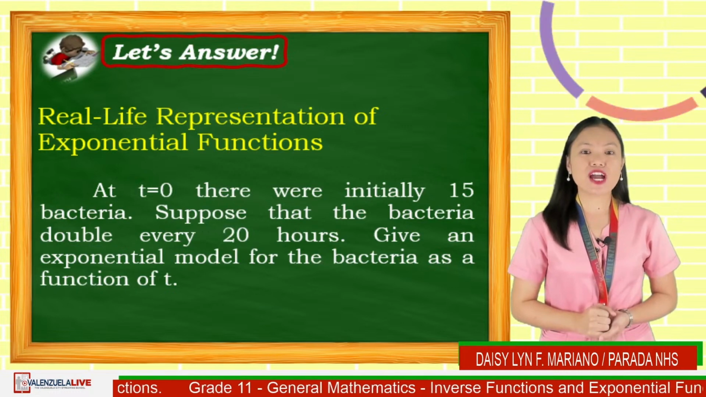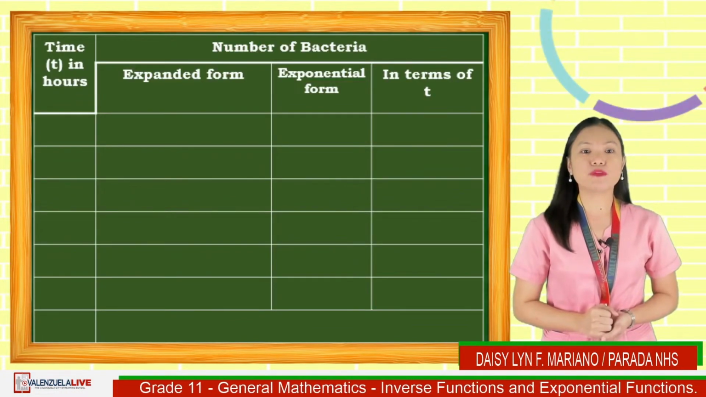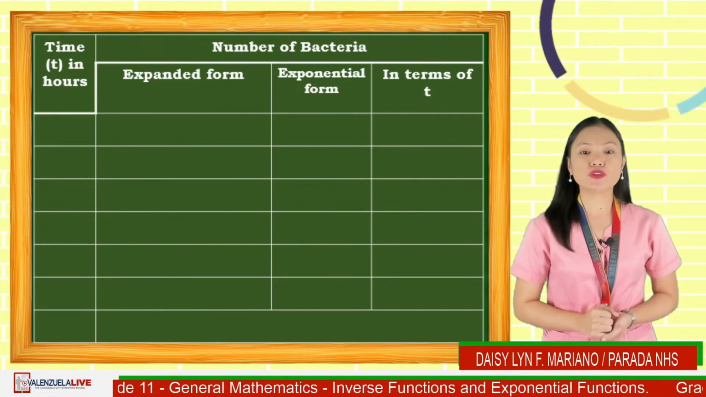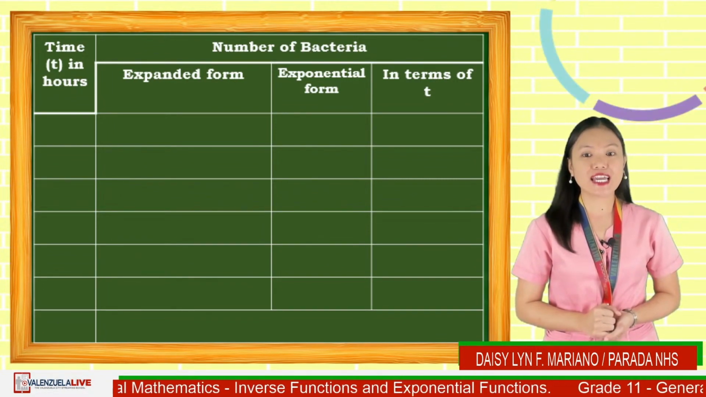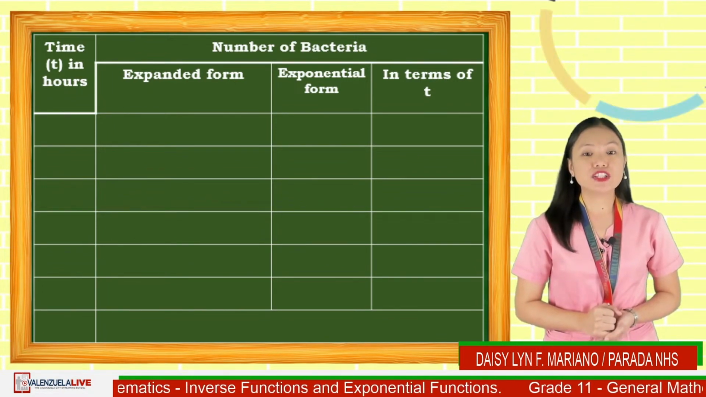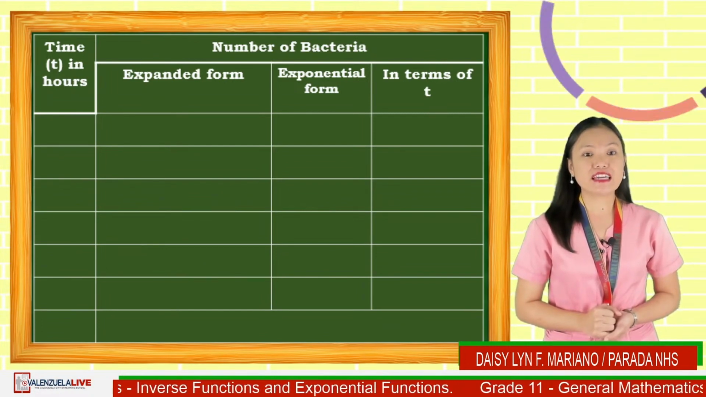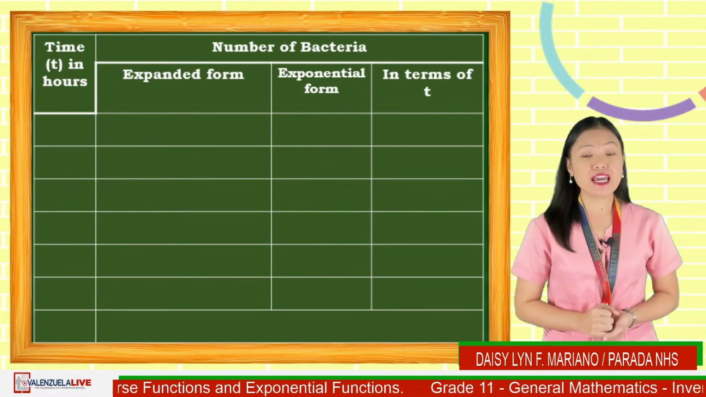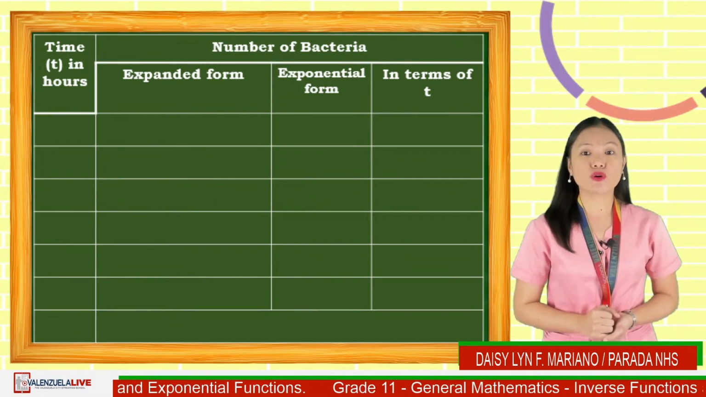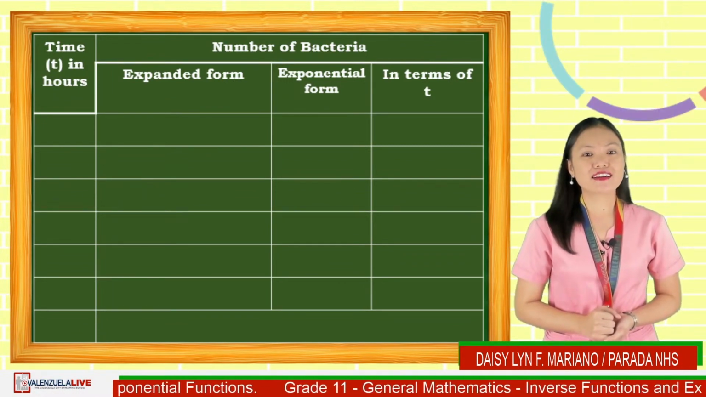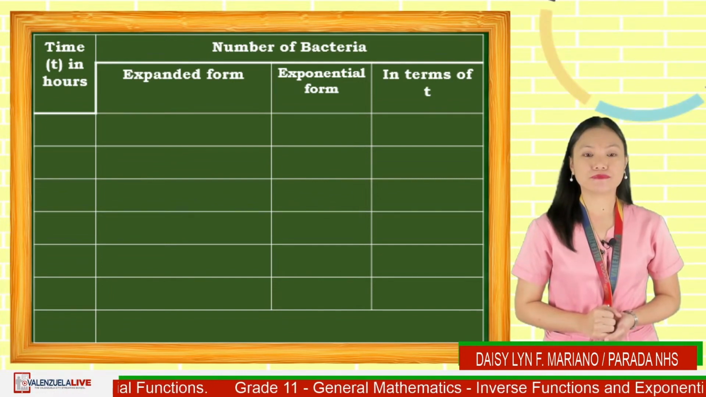Let us construct a table for the given problem, where time denoted by t in hours and number of bacteria are reflected as titles for our table. The number of bacteria will be written in 3 different ways, namely expanded form, exponential form, and in terms of t. Okay, let us start working on our table.